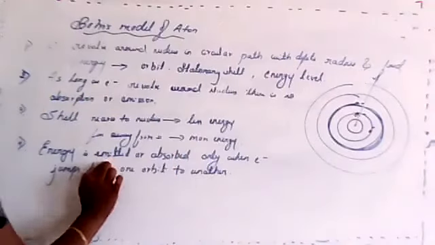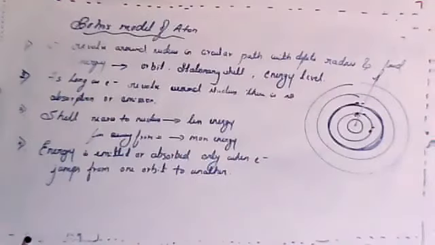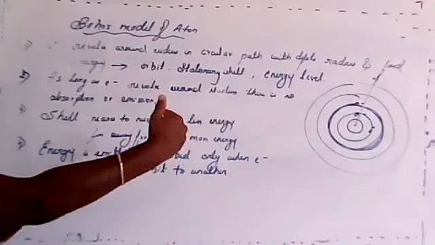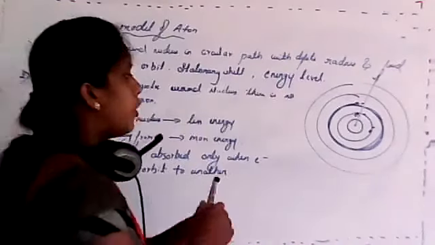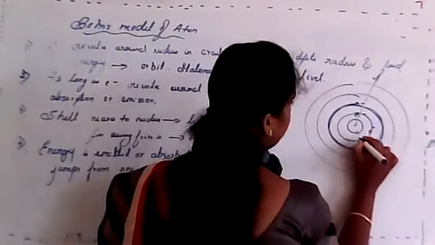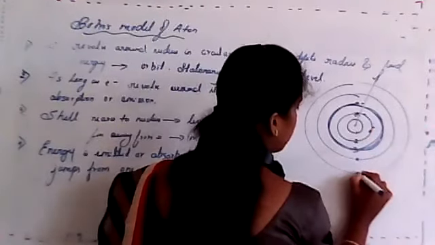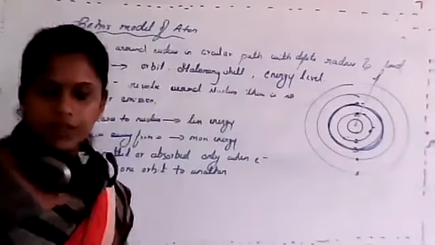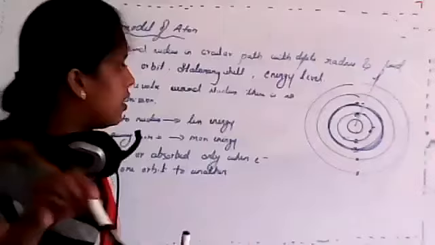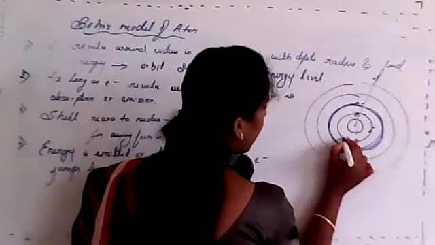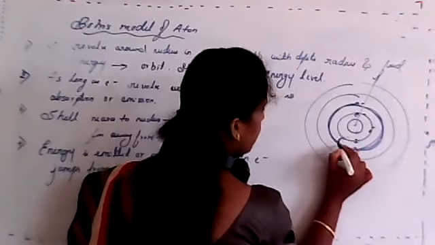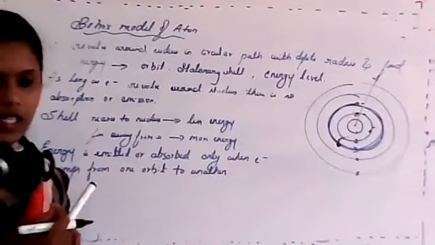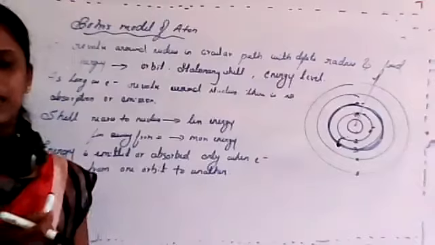But whenever there is an emission or absorption of energy, in that case there is a transition from one orbit to another orbit. For example, if I consider this as the first shell, second shell, third shell, fourth shell, and fifth shell, and I consider electron in the second shell. Now just tell me the answer, student. If electron moves from second shell to third shell, is energy emitted or absorbed?